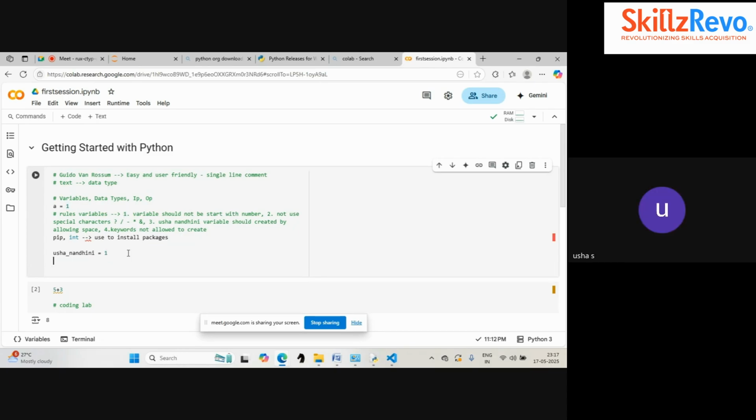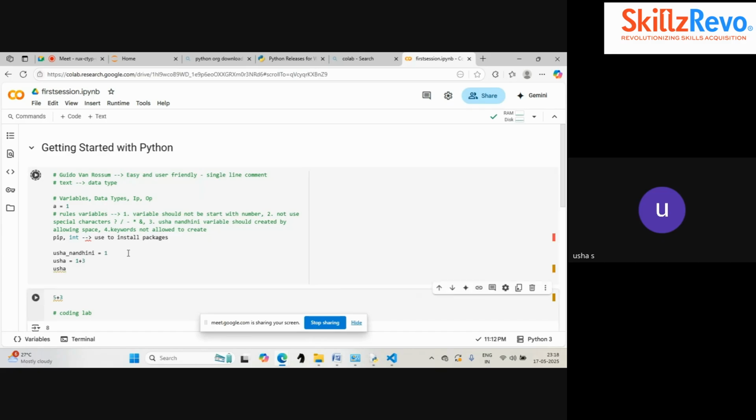Now, what all can we do with the variables? As I mentioned, we can assign a value to it. We can also assign an expression to it. As I mentioned earlier, I can assign some operation, some expression, like 1 plus 3, to the variable Usha. Now this will act like an addition operation.